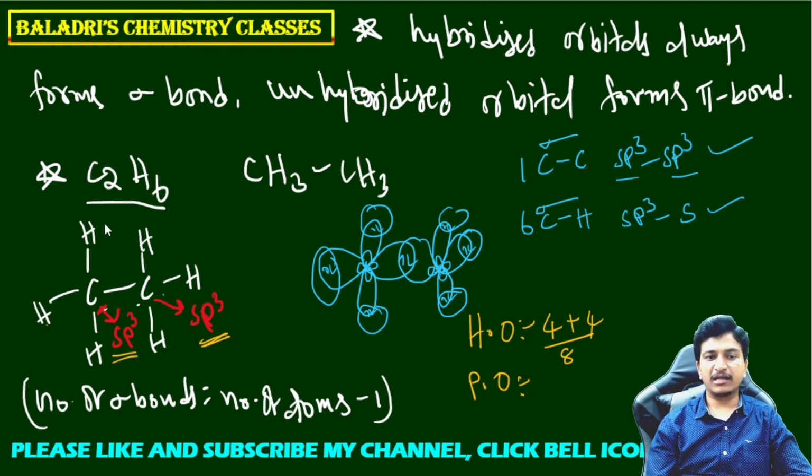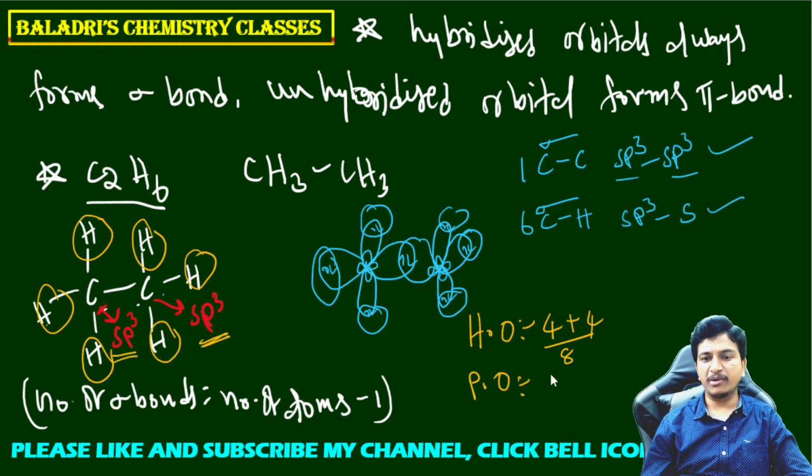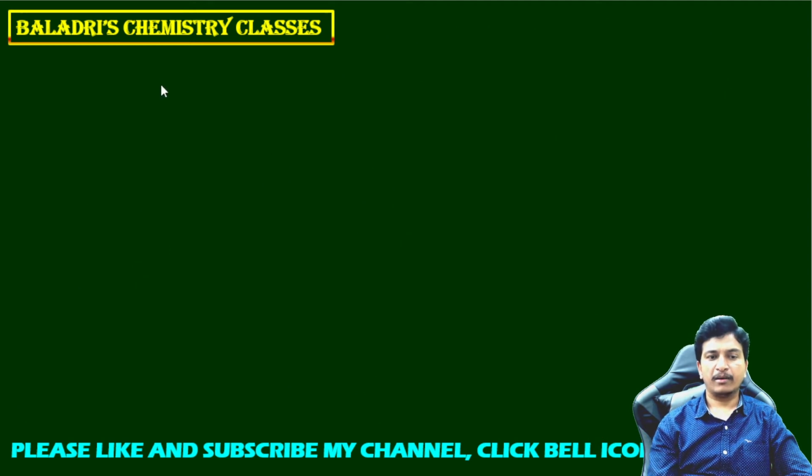Now let us take the 6 hydrogens here. 6 hydrogen s orbitals are not participating in the hybridization. That's why pure orbitals are 6. The ratio is 8:6, so you will get 4:3. 4:3 is the ratio of hybridized orbitals to pure orbitals in the ethane molecule. Now come to the next example. Now one more example we'll discuss here.